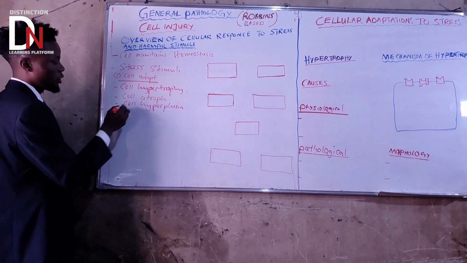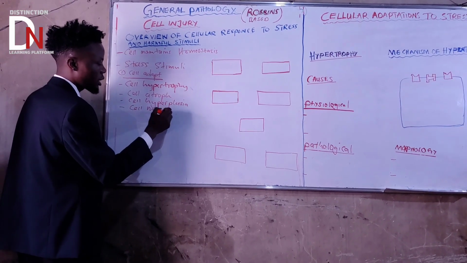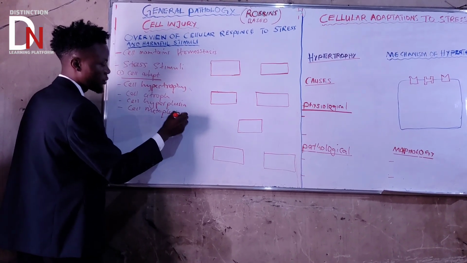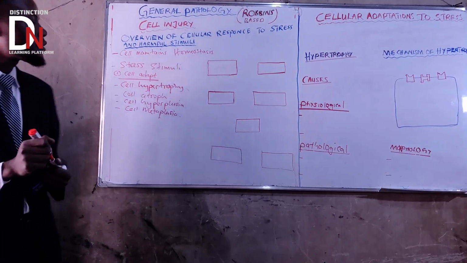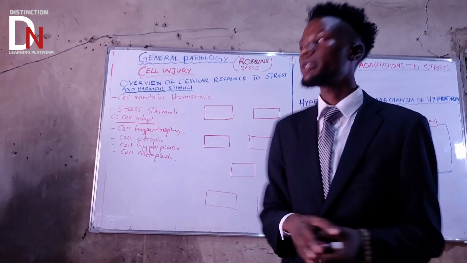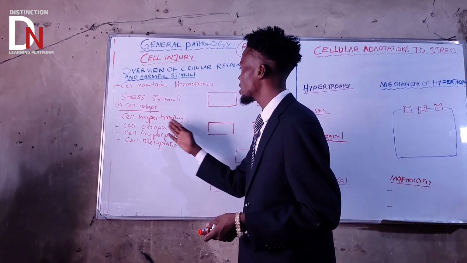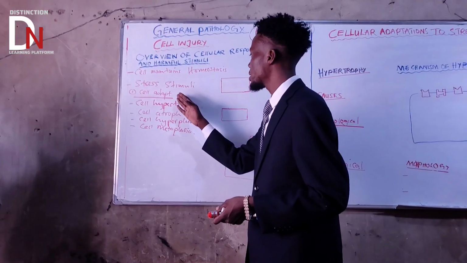What else? There is cell metaplasia. So these are the four main cellular adaptations, or four main ways in which a cell can respond to stress stimuli.